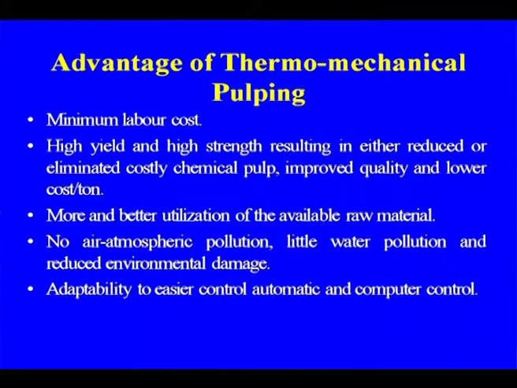Adaptability to easier control, automatic and computer control, now with the new breed of disc refiners.